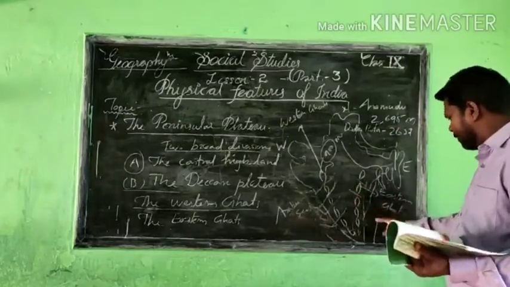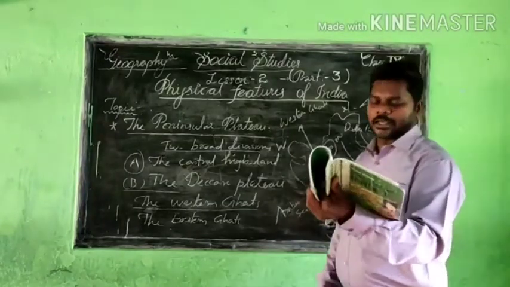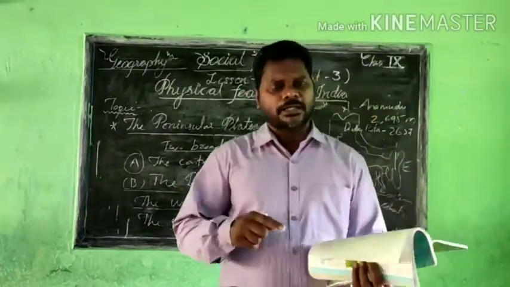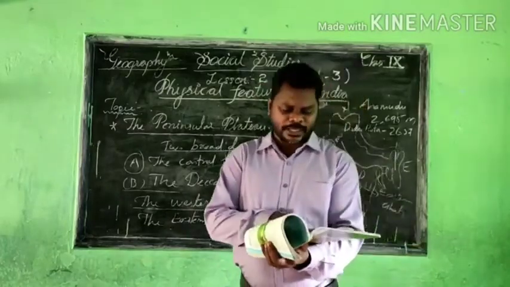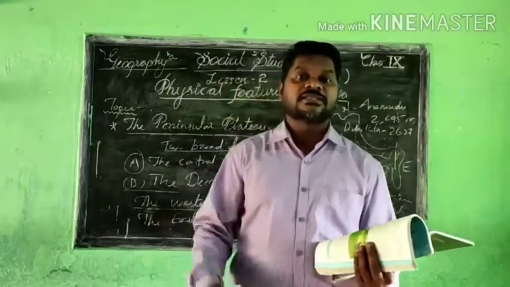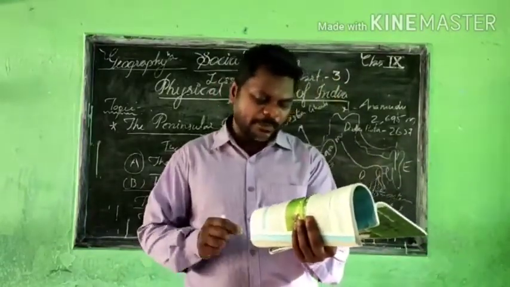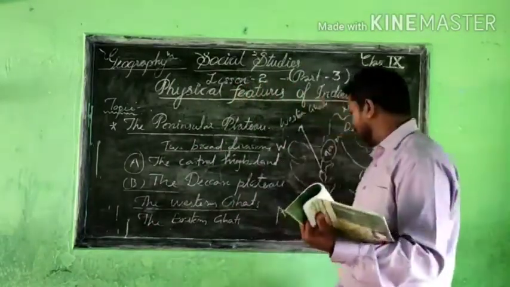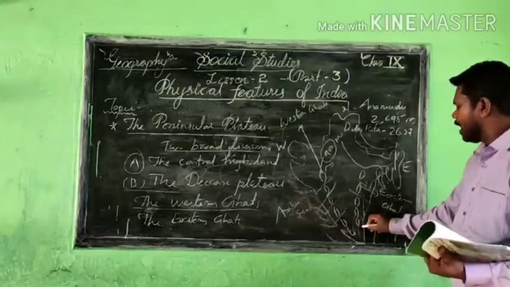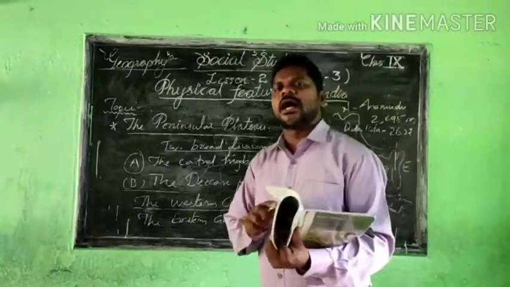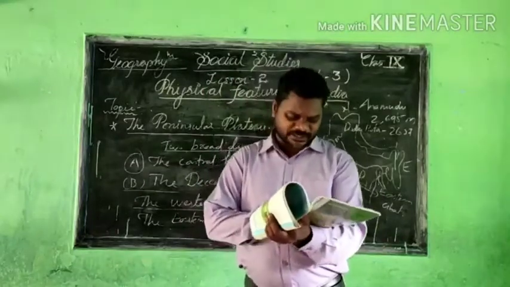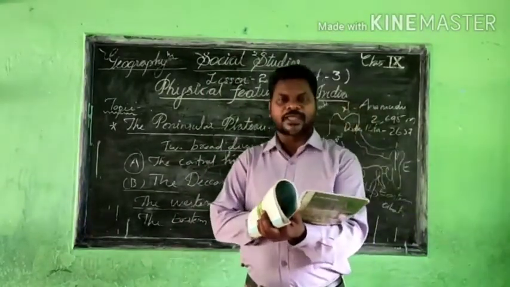But we are going towards the Eastern Ghats. We can understand Udagamandalam, one of the mountains' names, and that's popular. And in this Udagamandalam area, two different hill stations are also there. That's called Ooty and Kodaikanal. So many hundreds of thousands of tourists go and visit this area. Very good climate for this area. These are the areas where you will see Ooty and Kodaikanal, and that's a very good tourist place. Every year people come and enjoy, and for their own refreshment they used to come to these hill stations.